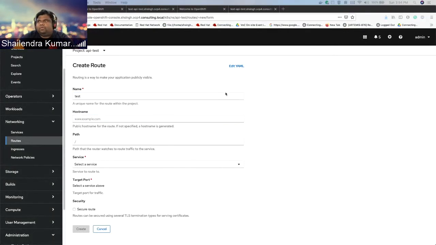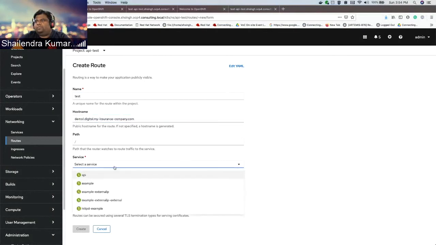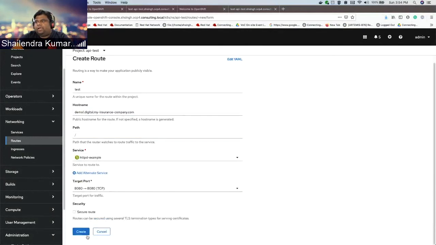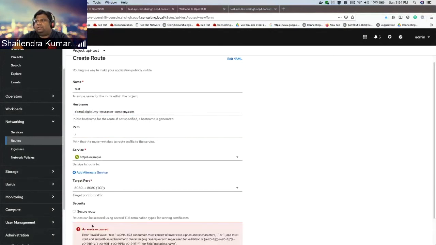Let's say the complete host name would be demo1.digital.myinsurancecompany.com, and you have to make sure it points to the correct service. So this is the HTTP service, the correct port, and I just have to create.